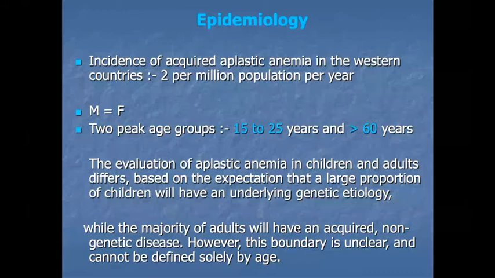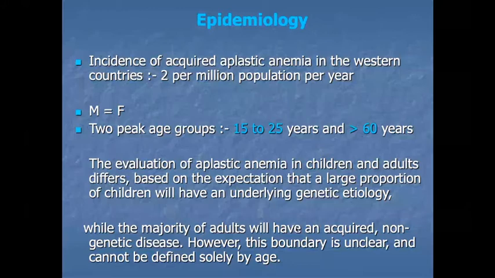So what is the epidemiology of acquired aplastic anemia? The incidence of acquired aplastic anemia in Western countries is 2 cases per million population per year. Males and females are equally affected. There are 2 peaks of age. The first peak is 15 to 25 years, and the second peak is more than 65 years.